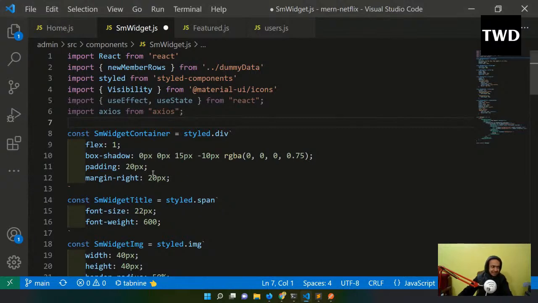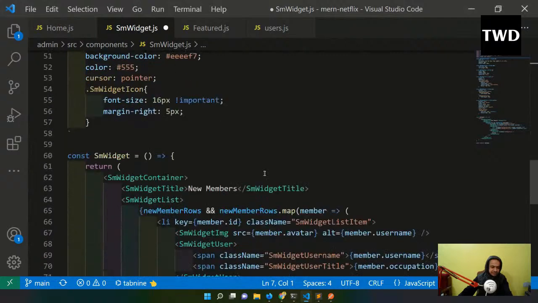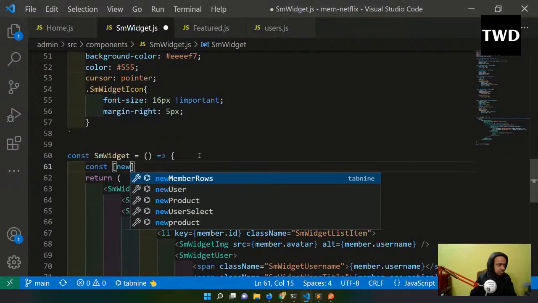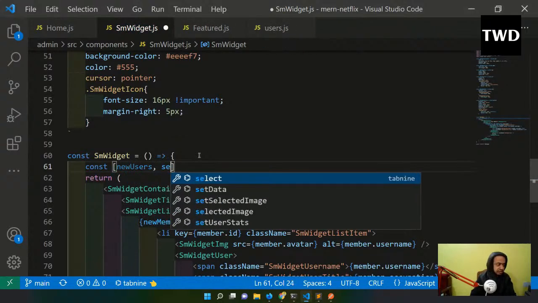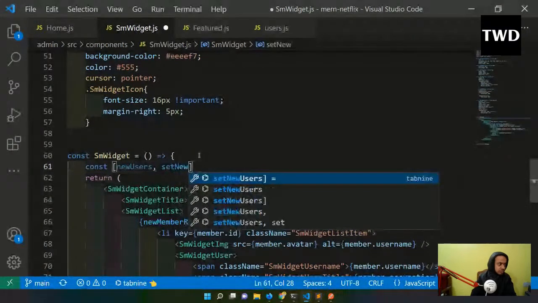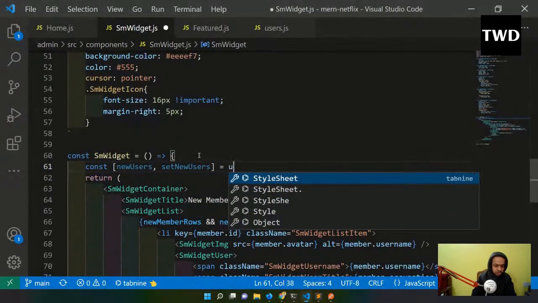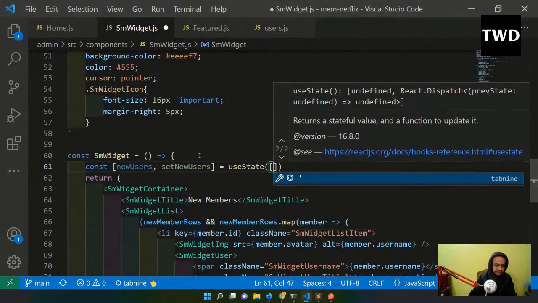And then again I am going to have something like that, only the endpoint will be different. So here I'll come and then I'll do const newUsers, setNewUsers equal to useState, like this.